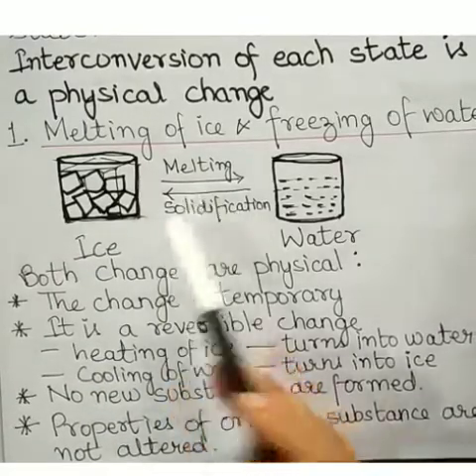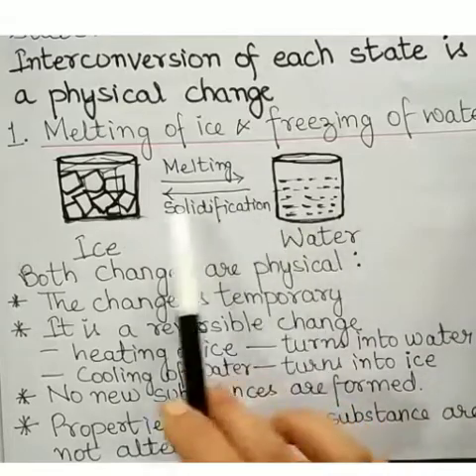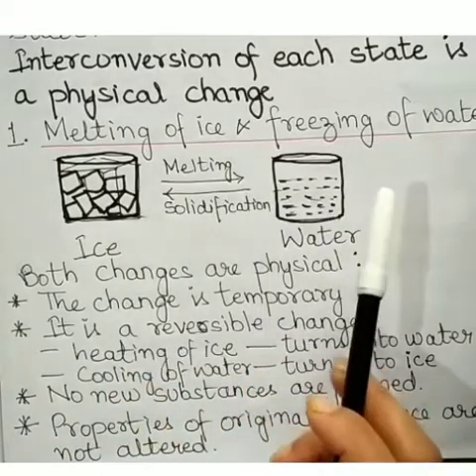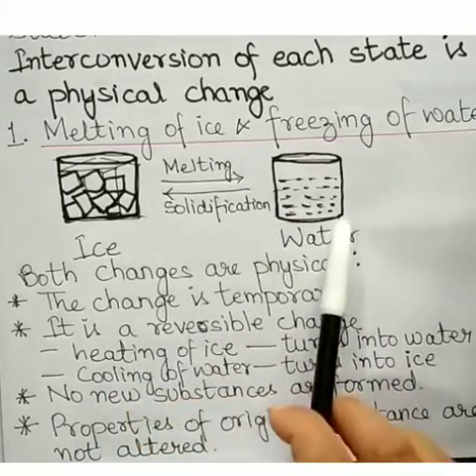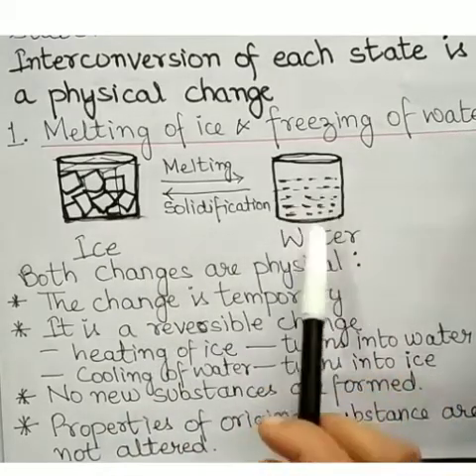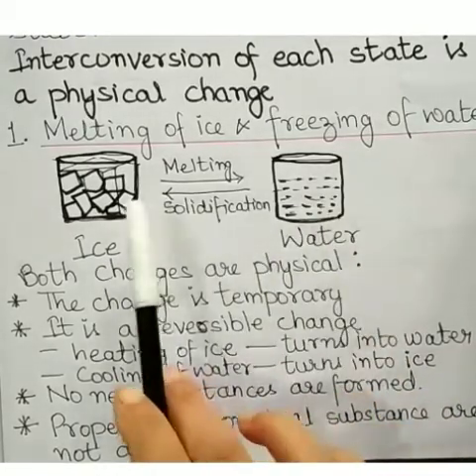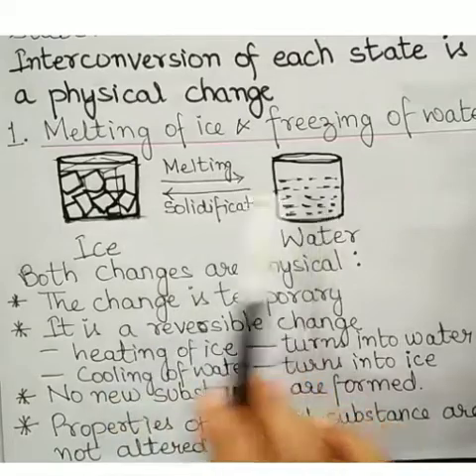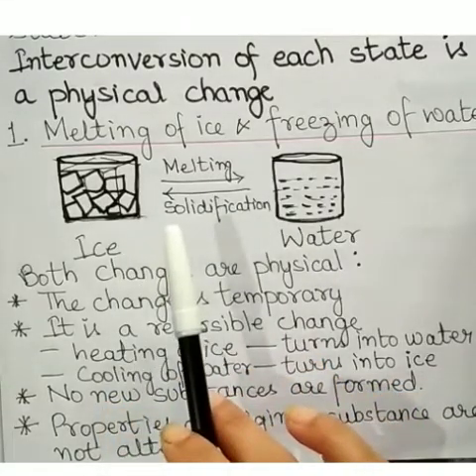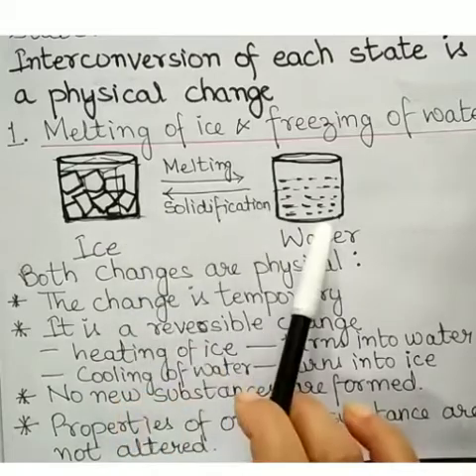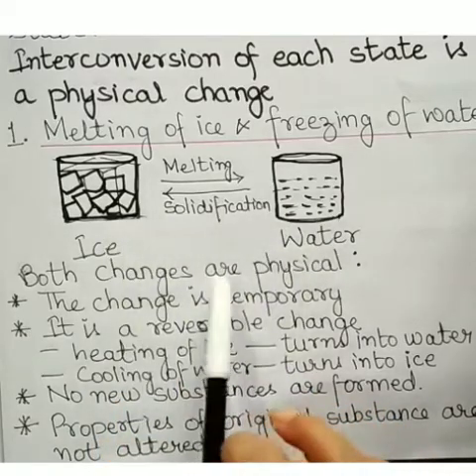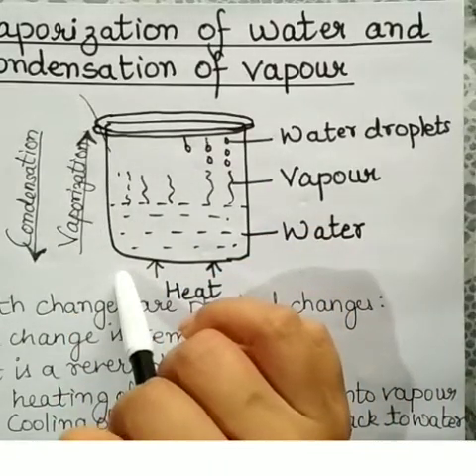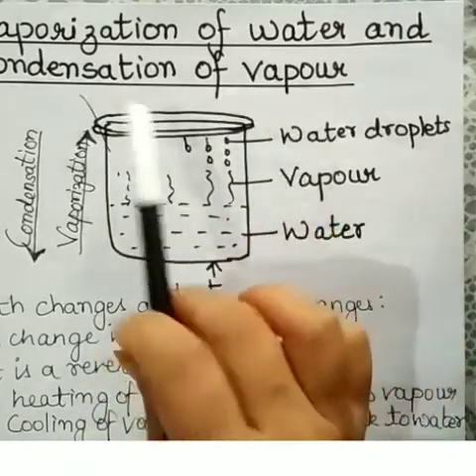Third, no new substance is formed. You can see ice has the same composition as water, and here water has the same composition, H2O, H2O. So no new substance is formed. And then properties of the original state, that is of ice, are not altered. It is the same. So that's why this melting of ice and freezing of water is considered a physical change.